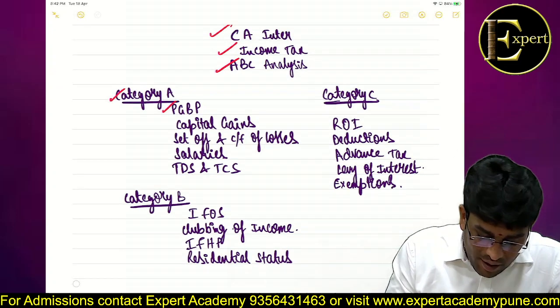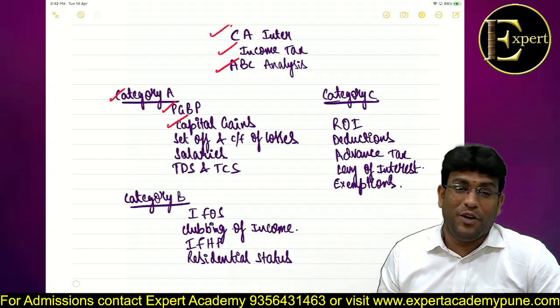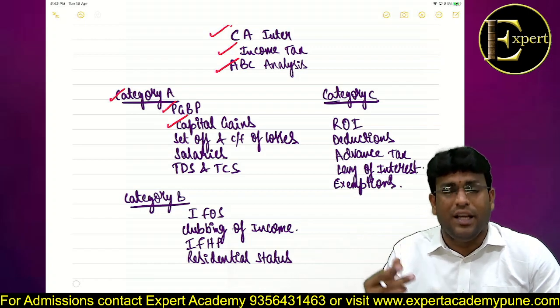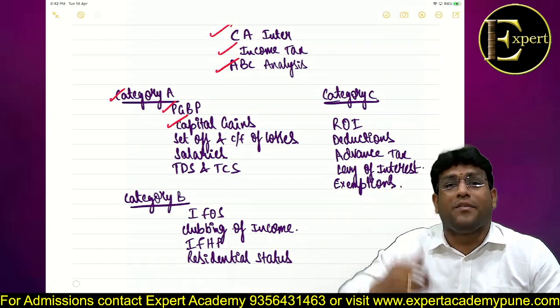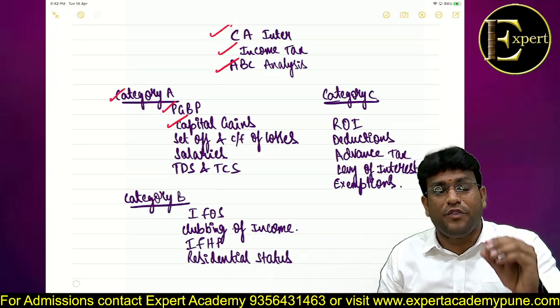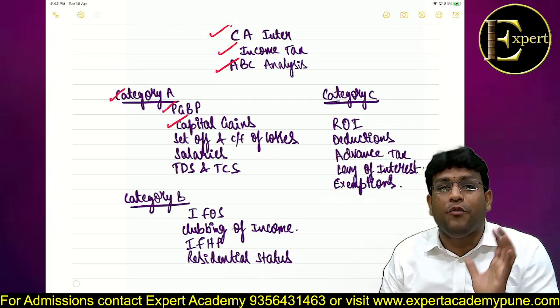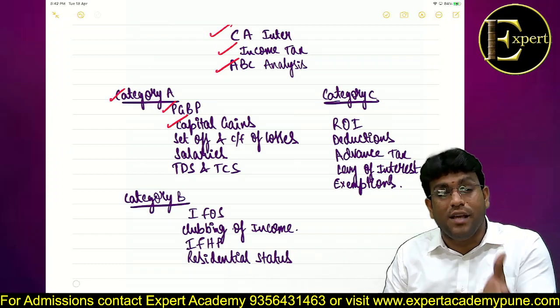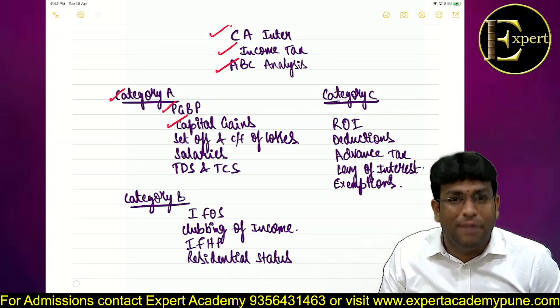Second, capital gains. We all know that it is one more core important topic. Generally, questions keep coming in the exam from computation of capital gain, with special emphasis on exemptions, especially 54, 54EC, 54B and 54F. These are the core interesting exemptions from the CA Inter syllabus standpoint.